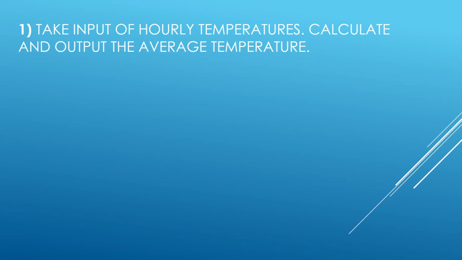So assume that it was maybe 12. After that, the loop was repeated once again. And the second input was, assume, taken at 2 a.m. and it was 11. It means that in this manner, every hour the input is taken and the values are supposed to be definitely added.